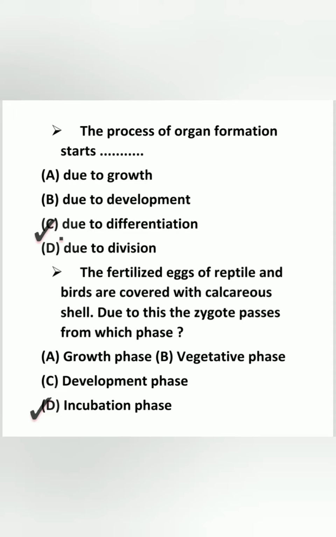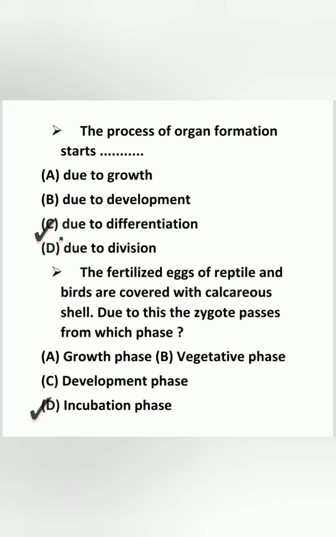In this video, I am going to discuss multiple choice type questions of chapter number 1, reproduction in living organisms. So let's begin. Question number 1. The process of organ formation starts due to differentiation.